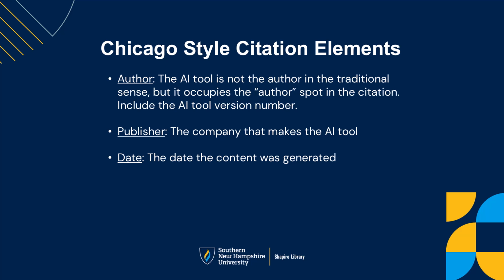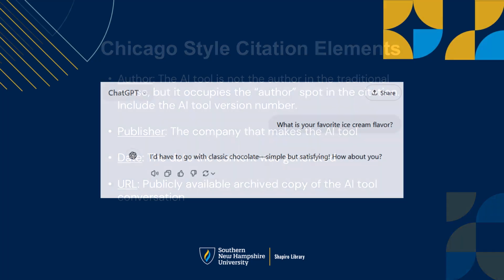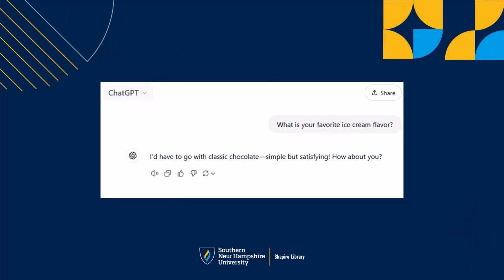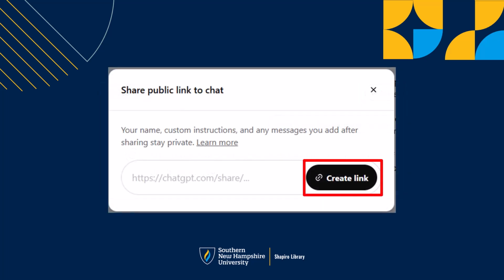And finally, for the URL, Chicago Style asks you to point to a publicly archived copy of the conversation with the AI tool. To do this for ChatGPT, make sure you are logged into your account and then go to the upper right corner of the page with your chat conversation. Click the Share button and then click Create Link. You can copy this link to include in your citation.